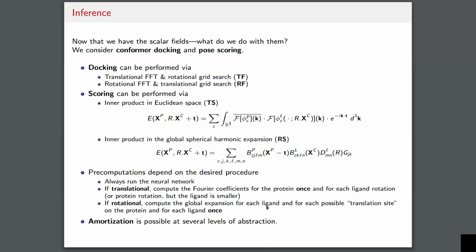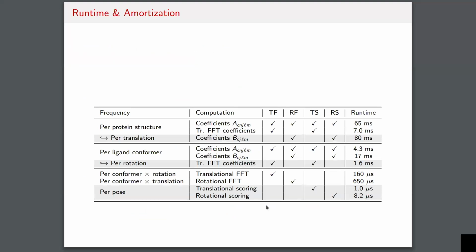So for example, if you have a library of ligand conformers, and then a single protein, then one of these procedures will be more beneficial than the other because some of these procedures are happening at the ligand level and some of the procedures are happening at the protein level. So this here is just a table. It's directly copy pasted from the paper. I'm not going to go through it row by row because I understand there's maybe quite a bit of information here.